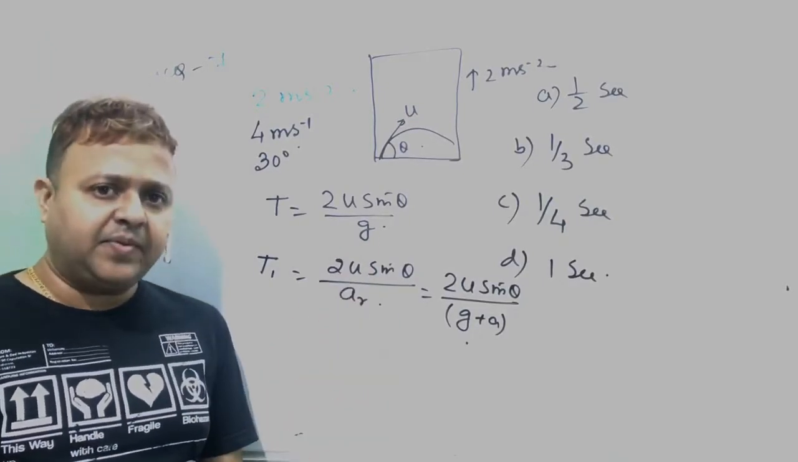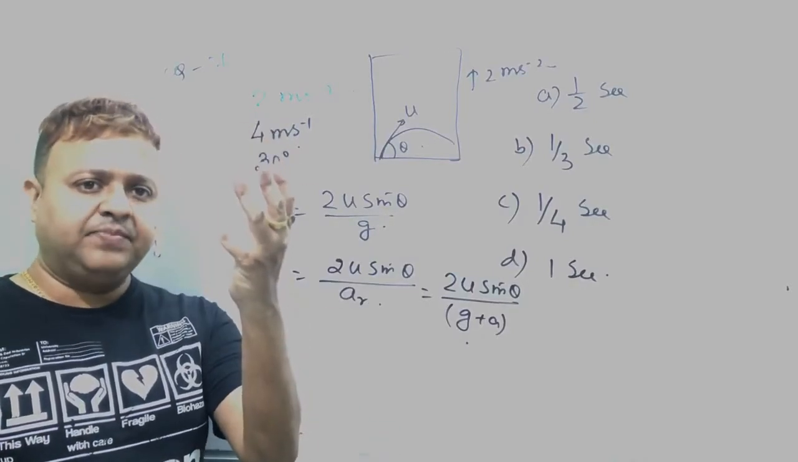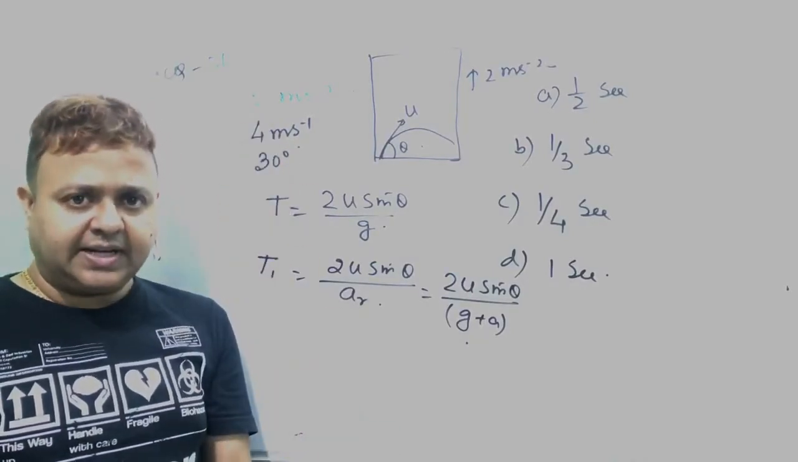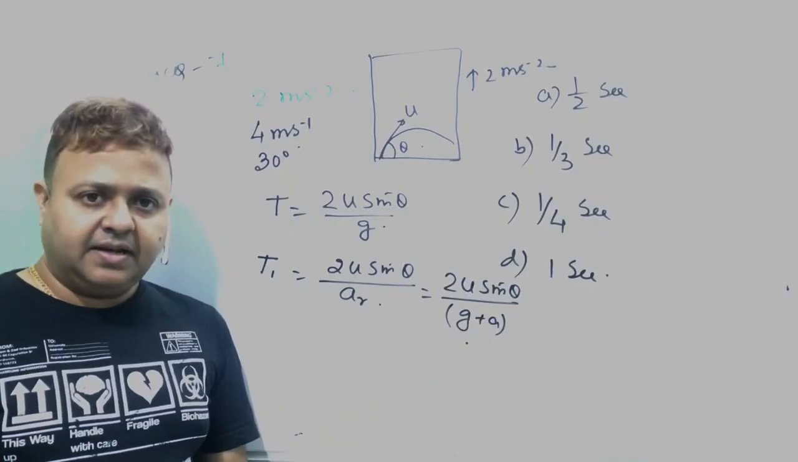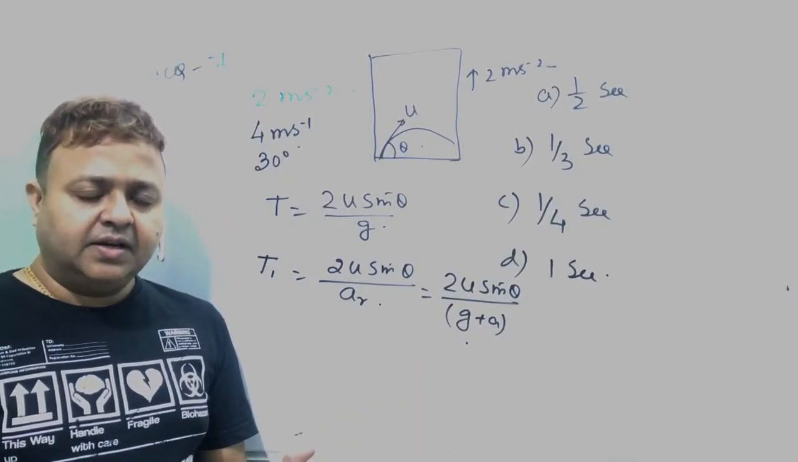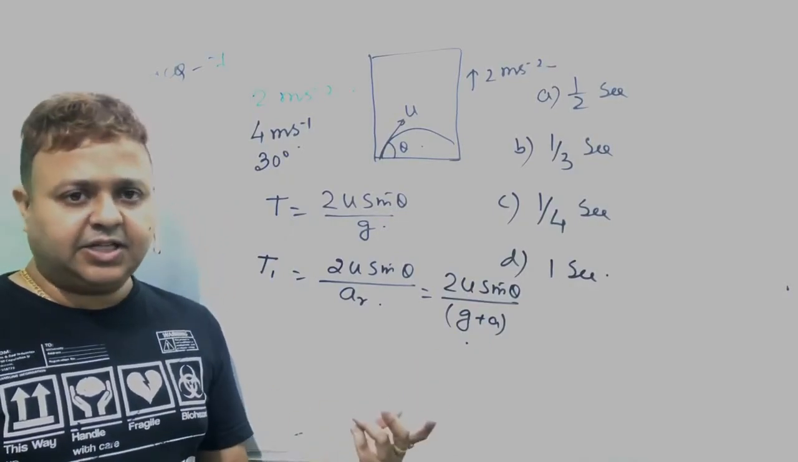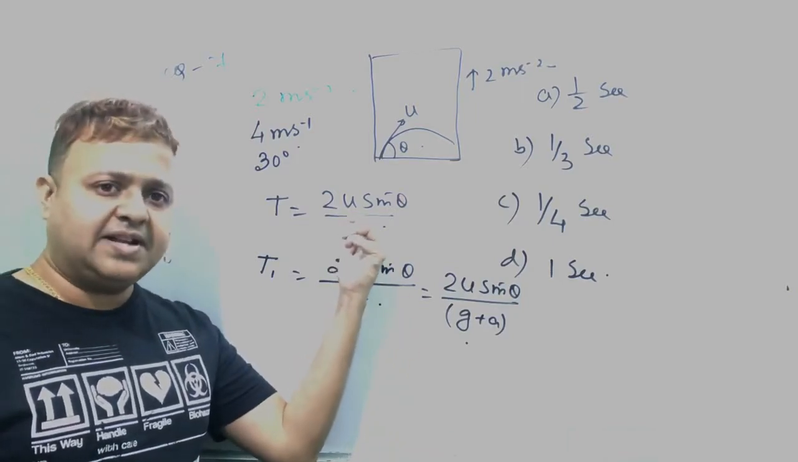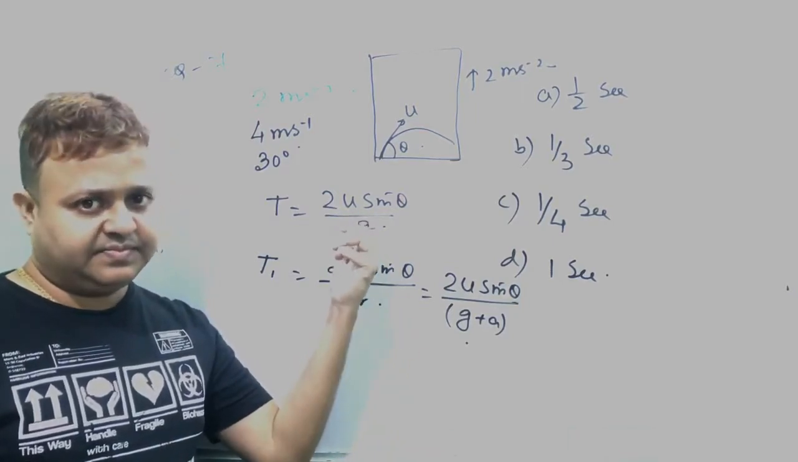It is g plus a, because the frame of reference is moving upward with an acceleration. If the frame of reference is moving downward with an acceleration, then it is g minus a. If the frame of reference is moving with a constant speed, then the acceleration is 0. Then this is the time required to hit the floor of the elevator.